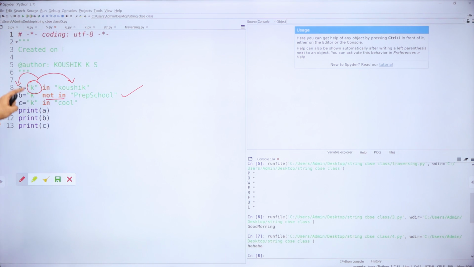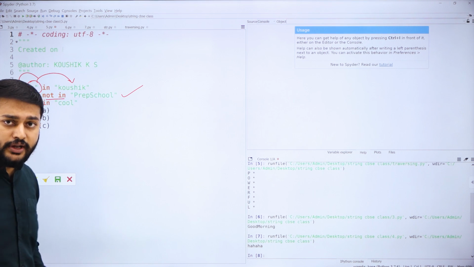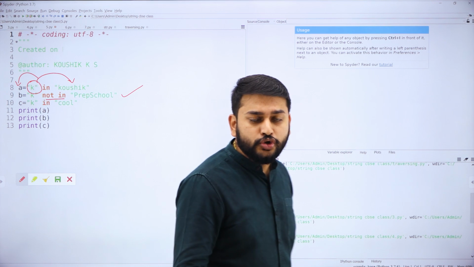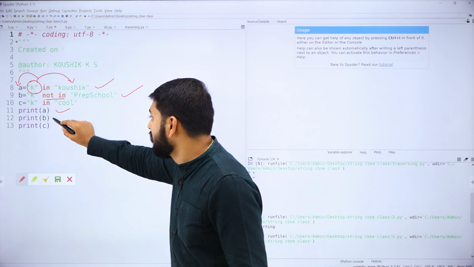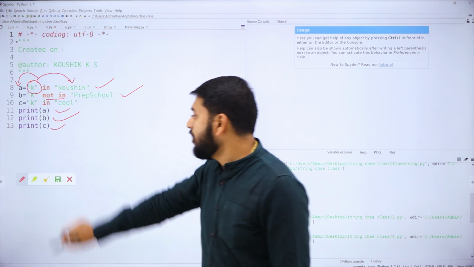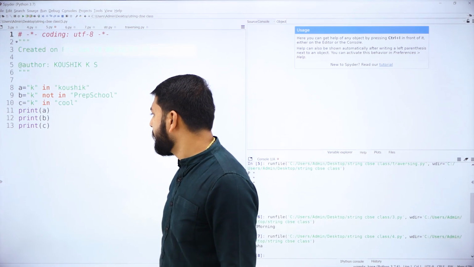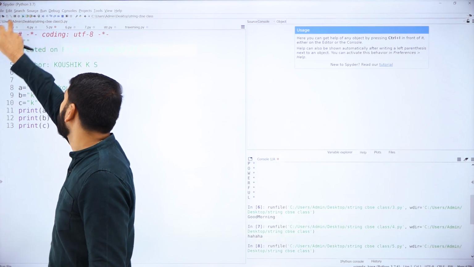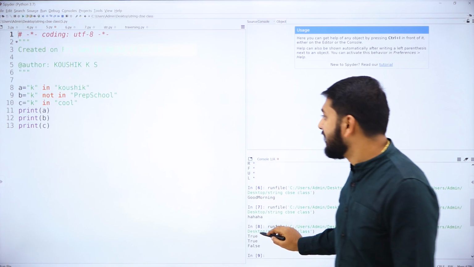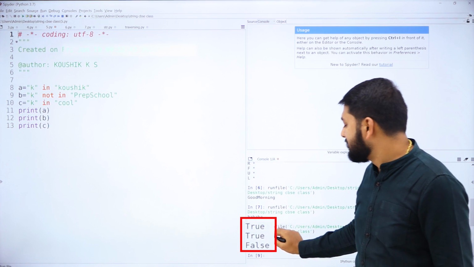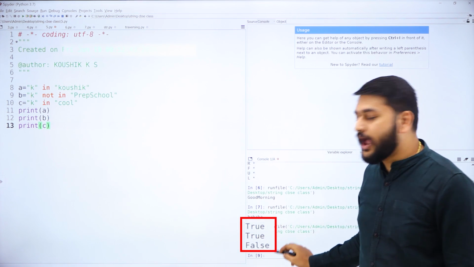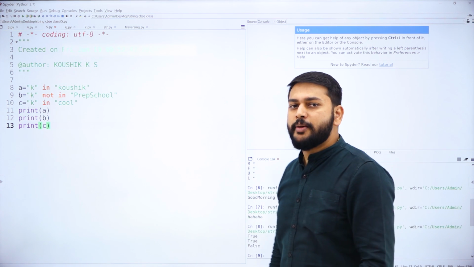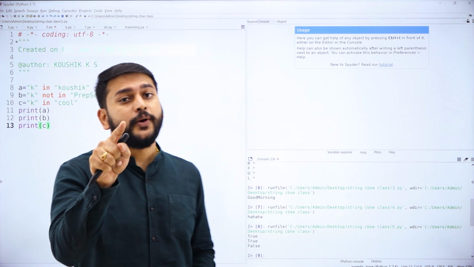What am I trying to do? I'm just trying to print all this with A, B, C. What is the value that I have? What should be my output? For the first one it should be true. The second one also should be true. The third one should be false. Let's check. Let me run this program and show you, my dear students. It is true, true, false. Please observe this output. This is how the membership operator works with respect to strings.